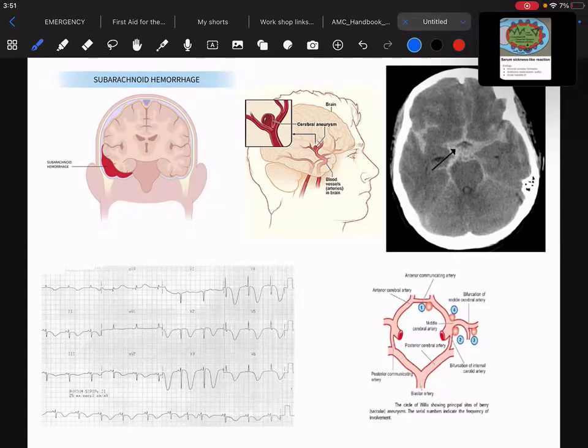As you remember from the very basics, if this is the brain, it is covered with the meninges, right? We have three different layers of the meninges. Number one is pia mater, then we have arachnoid mater, and then we have the dura mater, right?